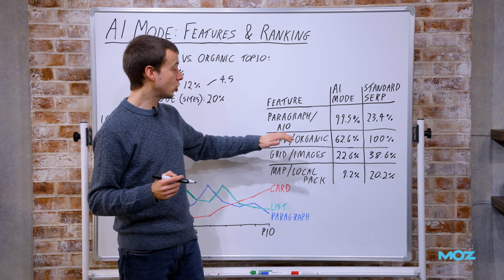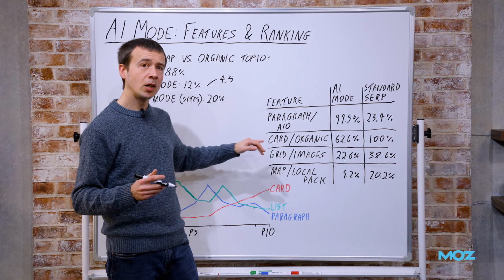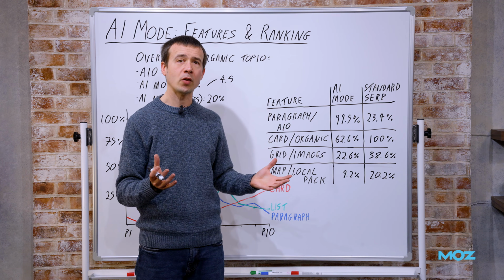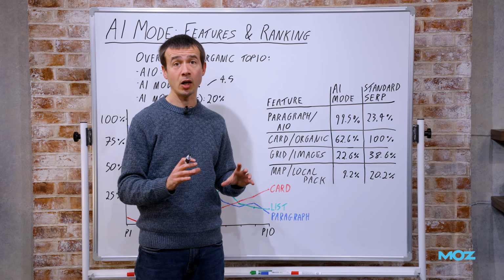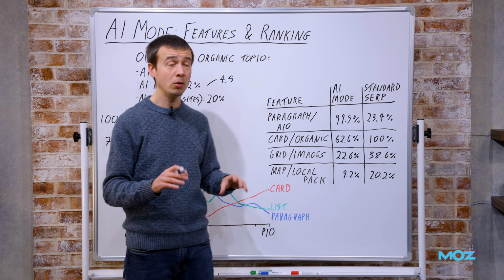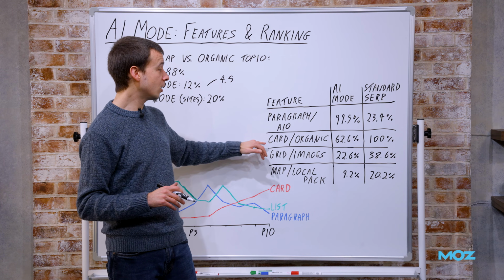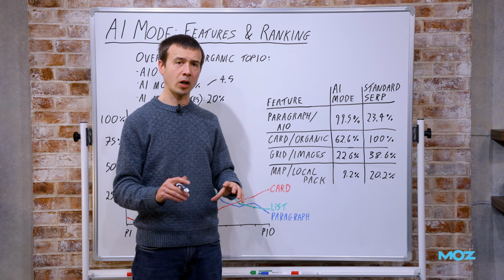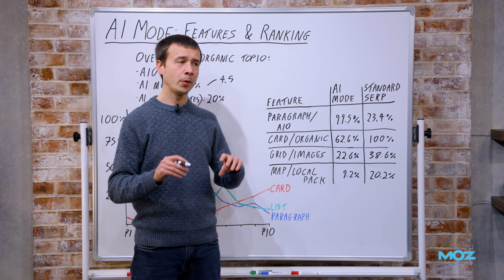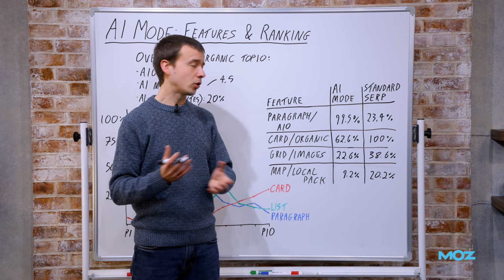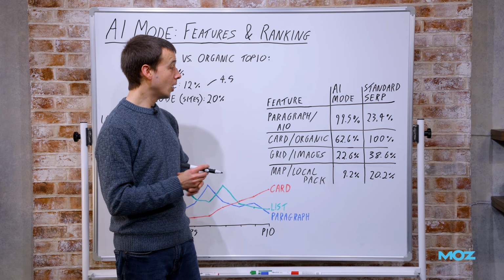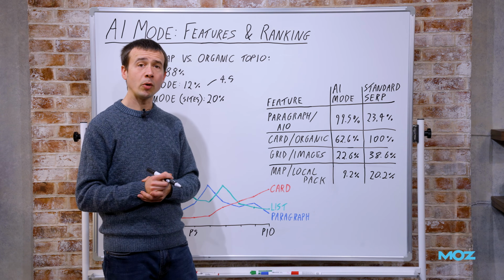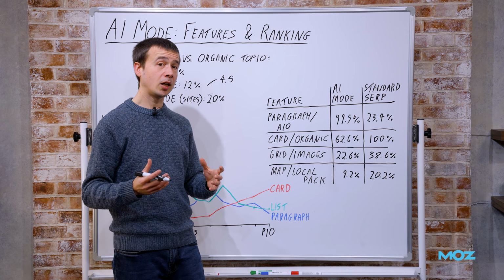The kind of equivalent to organic results is cards. This is our language, not Google's. Google hasn't sort of given these different block types in AI mode official names as far as we know, but we're calling this a card. And so that's the thing in AI mode that looks most like a regular organic result. And yeah, I'll include some pictures beneath, but about 62 or 63% of AI mode results feature a card.